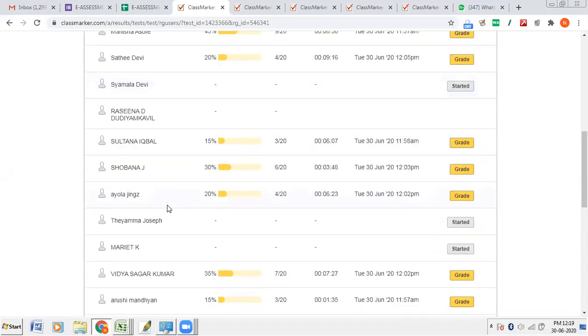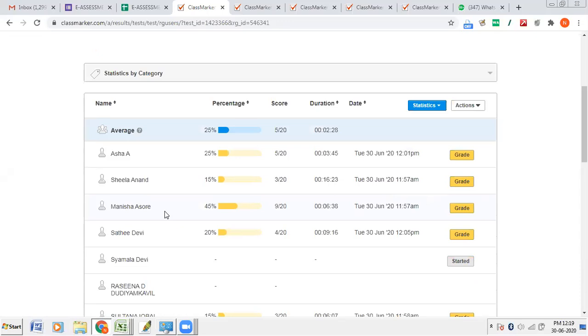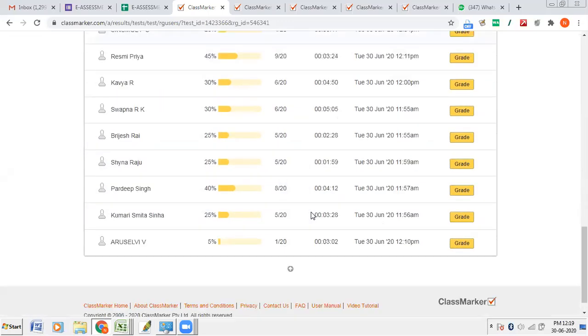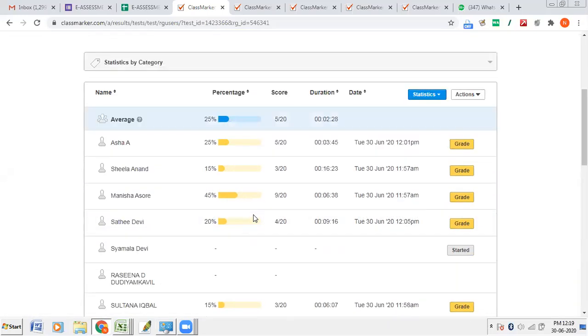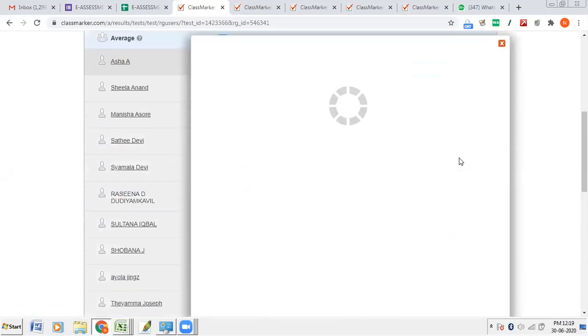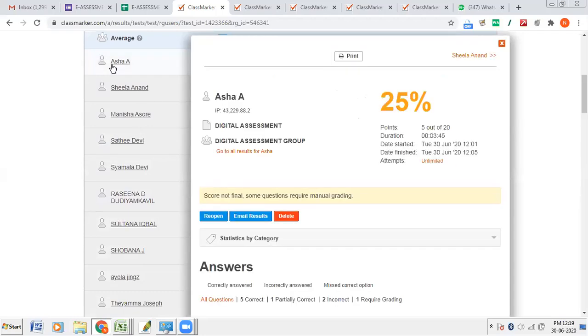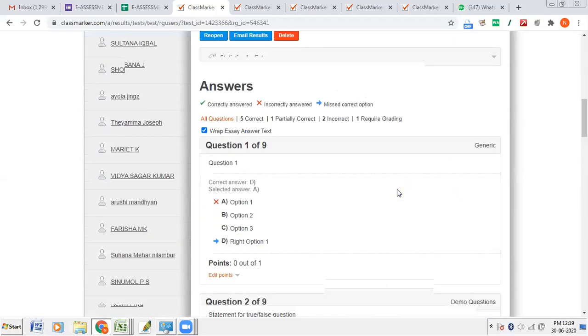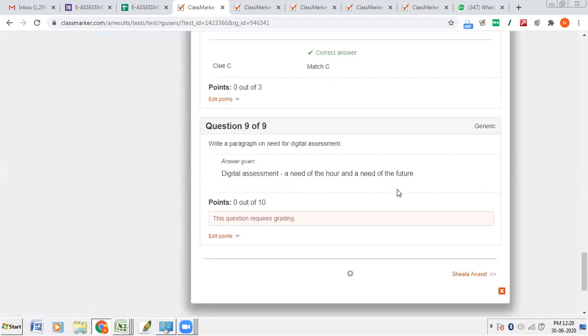After you conduct the test, if you had used only objective type questions, this will be your final mark. Based on the marks, whether your students have failed or passed can be seen here itself. Now, class average is only 25%. To check papers, you have to click on grade. Now I'll click on Asha here. Then I can check their answers.